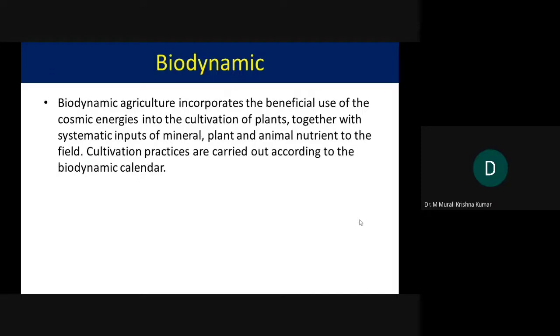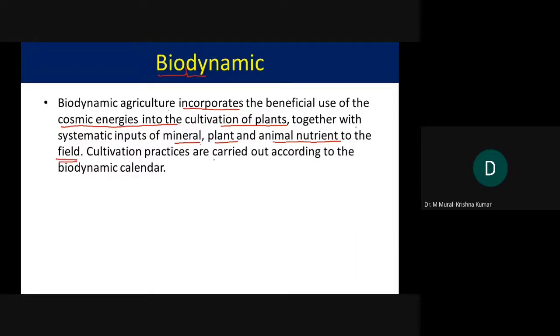Right now we will see biodynamic agriculture. The term itself is interesting: bio and dynamic. So what exactly is biodynamic agriculture? Biodynamic agriculture incorporates the beneficial use of cosmic energies into cultivation of plants, together with systematic inputs of mineral, plant, and animal nutrient to the field.